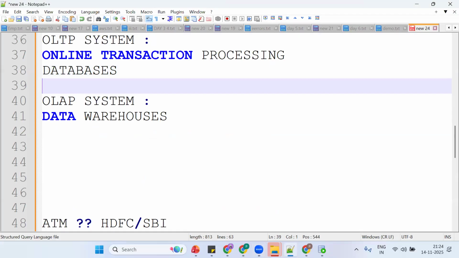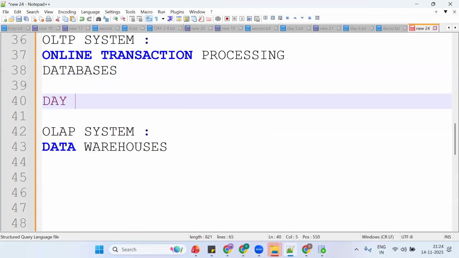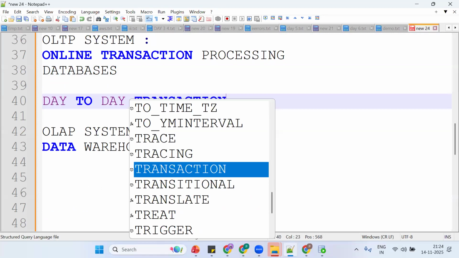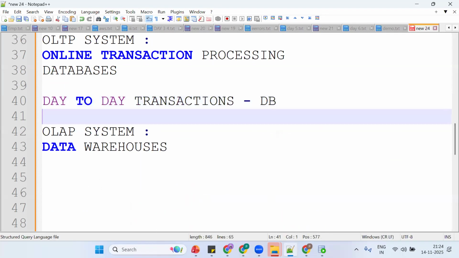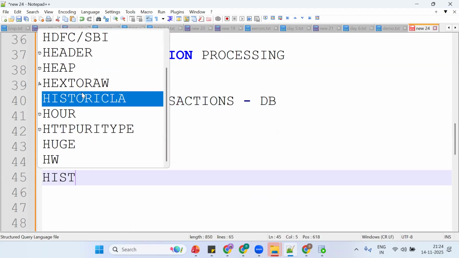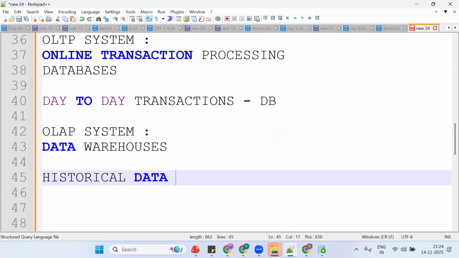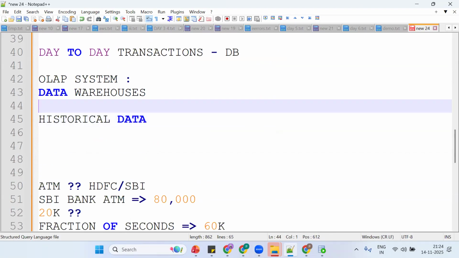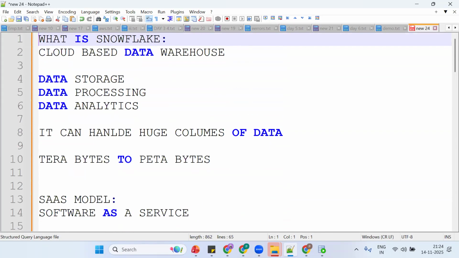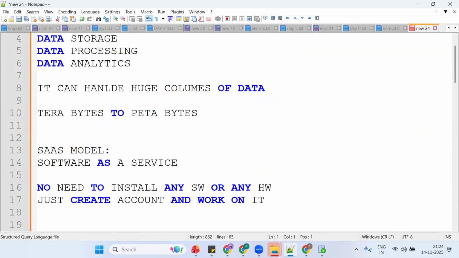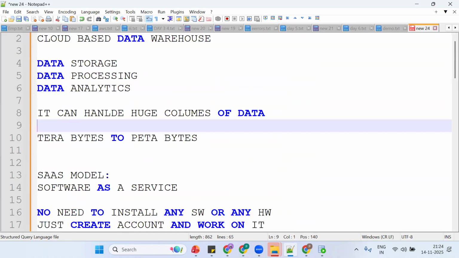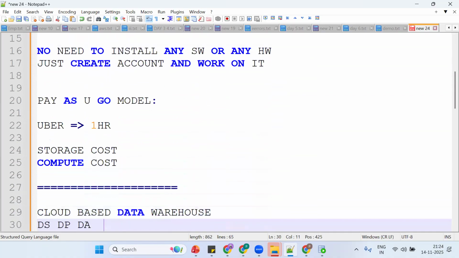So tell me, our day-to-day transactions we need to store in the database, and the historical data we want to store in the database, the data warehouse. Now the question is, using these two kinds of transactions, where exactly will Snowflake fit, in the OLTP system or the OLAP system? Any guess? OLAP.